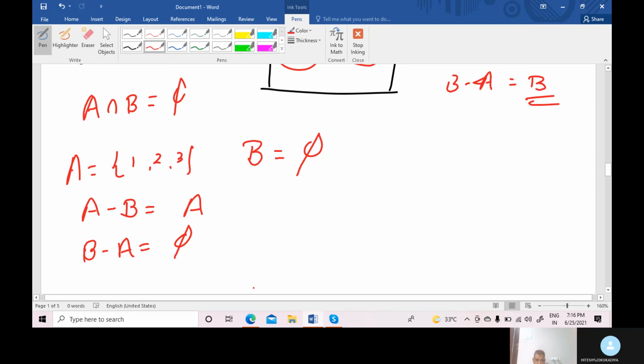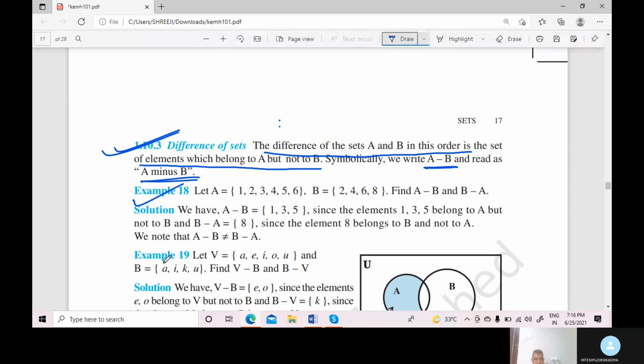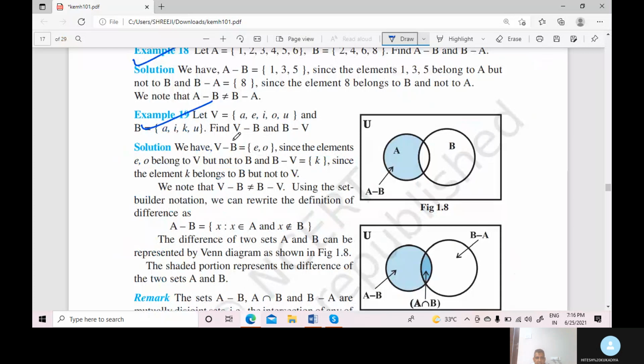Is that clear, students? Okay, now we go to the textbook example. Look here, example number 19. V equals {A, E, I, O, U} and B equals {A, I, K, U}. Which are the common elements? A is common, sir. I also common. U also common.